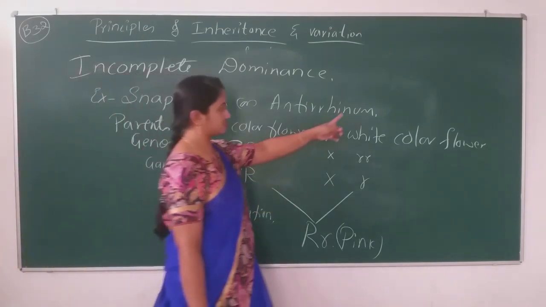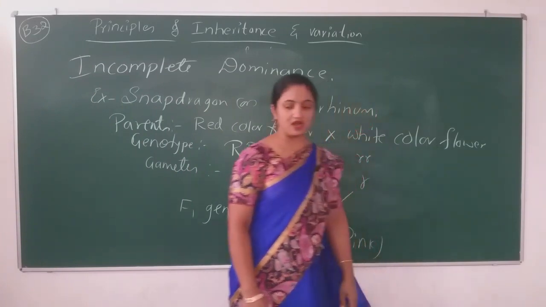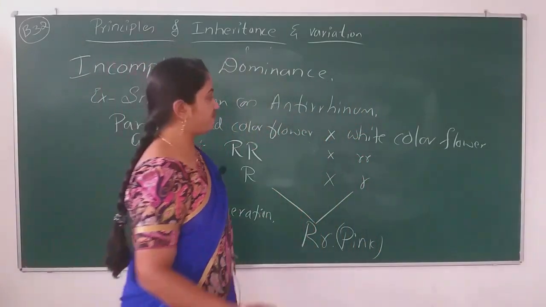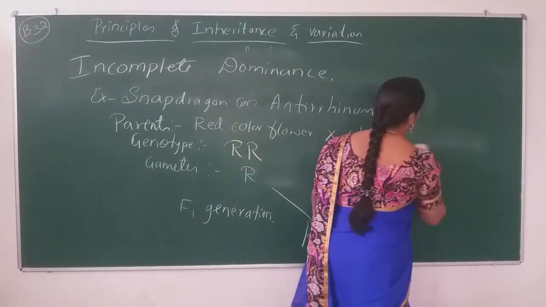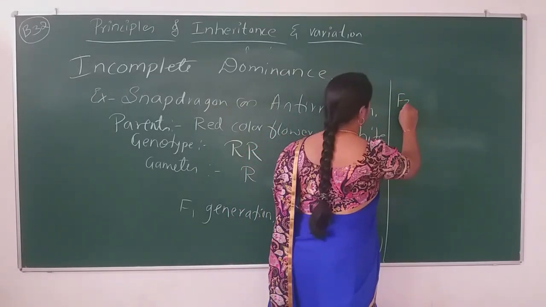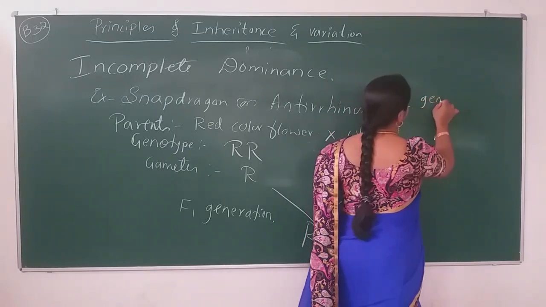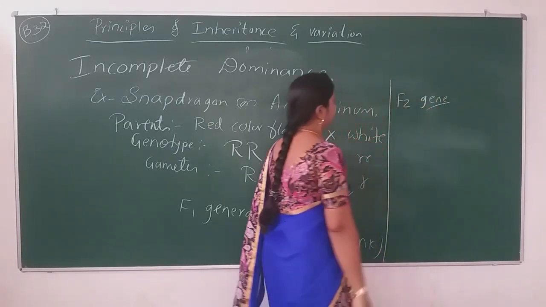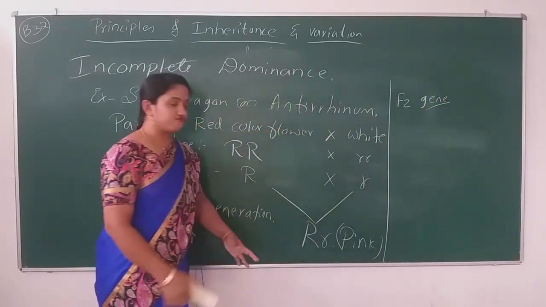Now, in the next part, we are going to self the F1 generation to get the F2 generation. In the F2 generation, what are we doing?